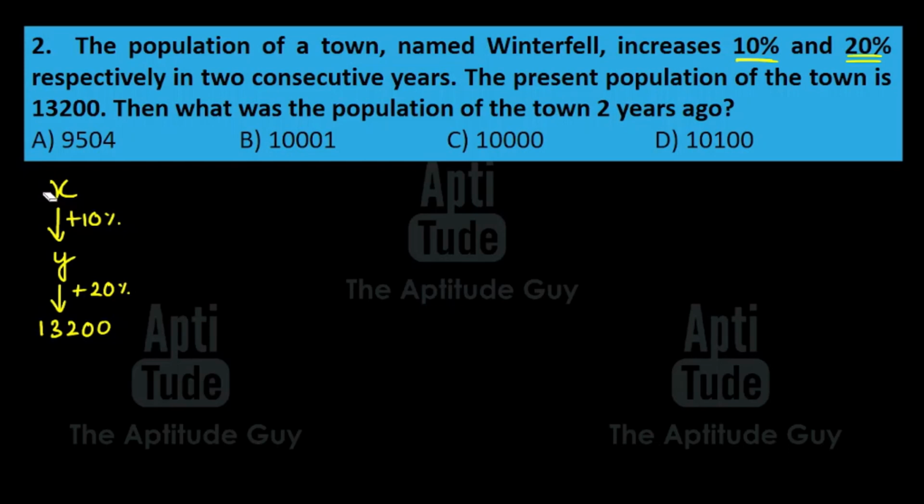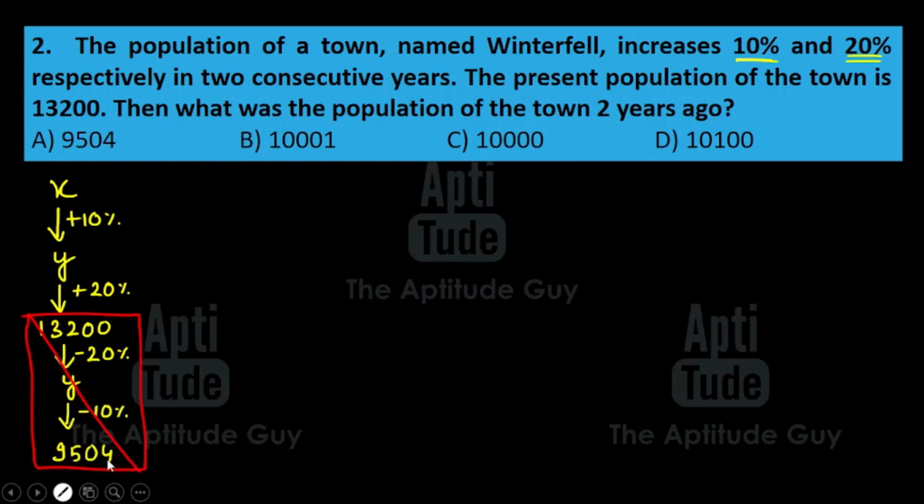So a lot of people, according to their common sense, which is wrong, try to go back like this numerically. This increased by 20%, so you're thinking this should decrease by 20% and you thought you got Y. And then you decrease this by 10% and you thought you got X. You will get 9504 if you did this. If at all you did this, this method is absolutely wrong.